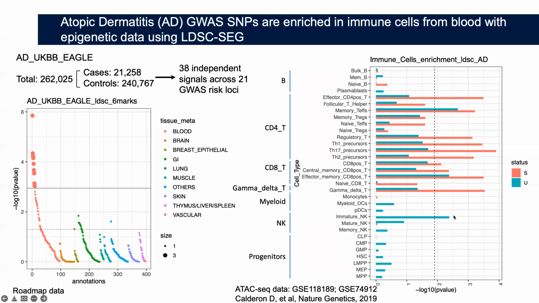We also observed one subtype of NK cells. As a positive control, it's good to see that there is an enrichment of Th2 cells, which corresponds with the fact that atopic dermatitis is considered an autoimmune disease driven by Th2 cells.